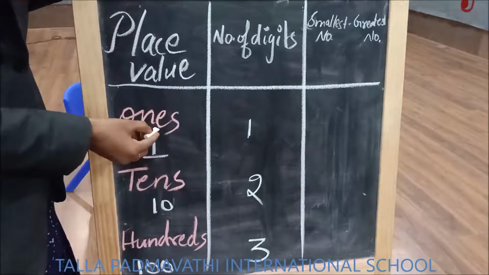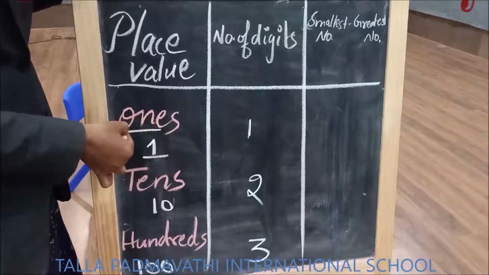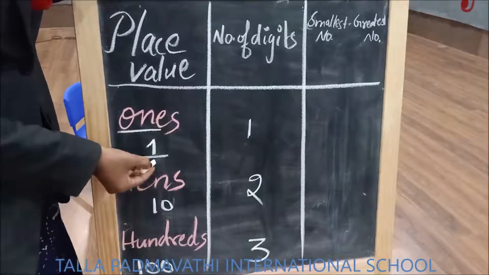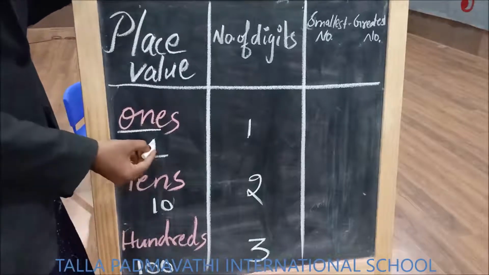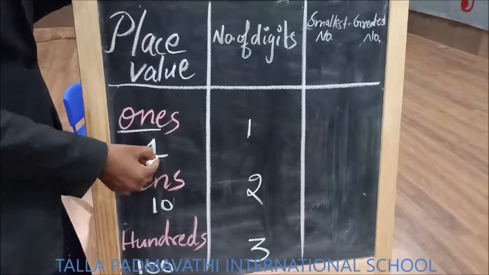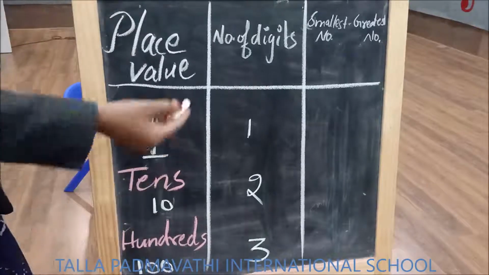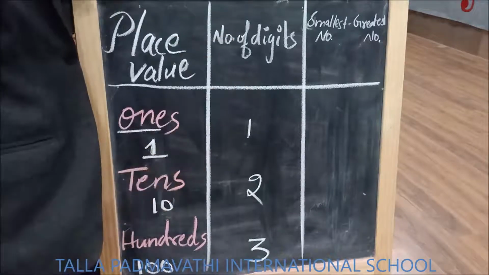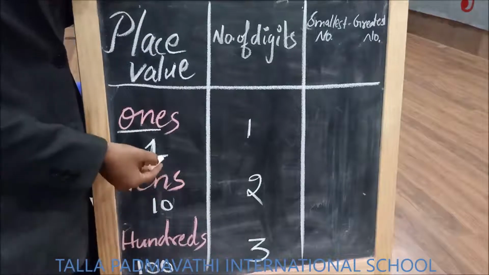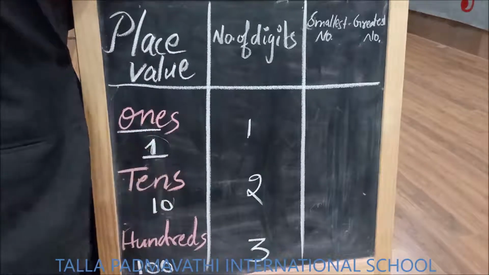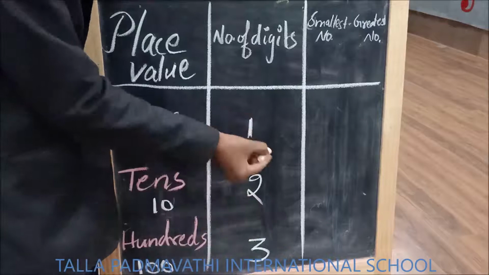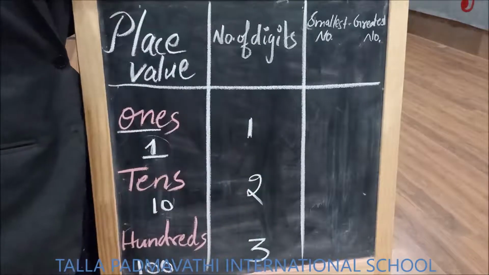Ones is nothing but 1. How is it written, children? It is represented like this, 1. How many digits are present in 1? 1 is only a one-digit number, no? So only one digit is present in ones.